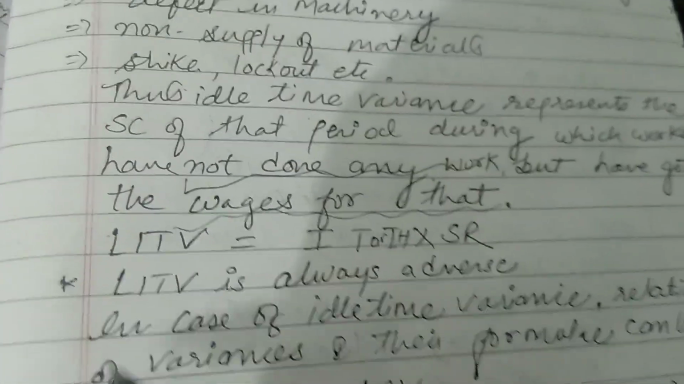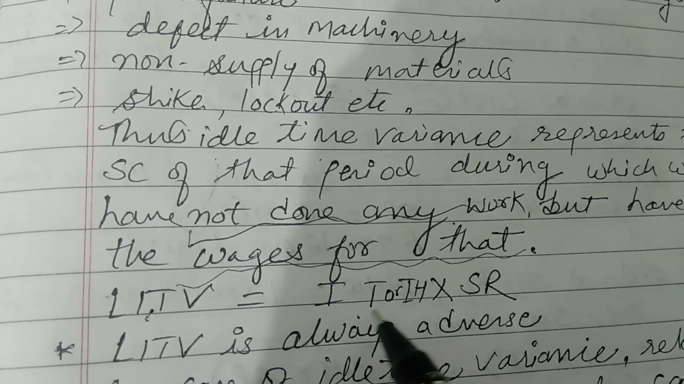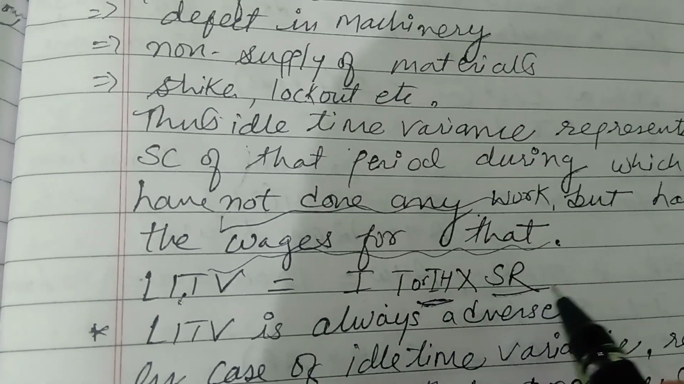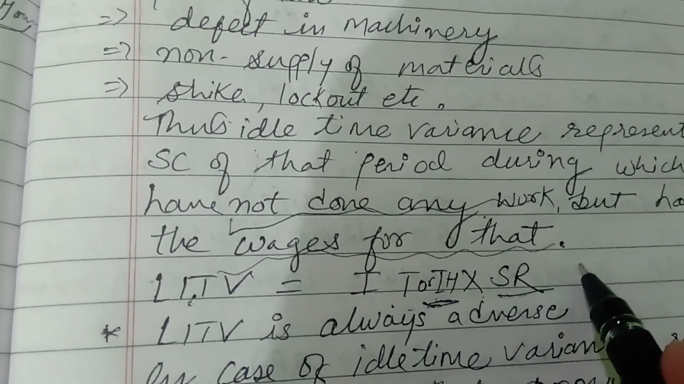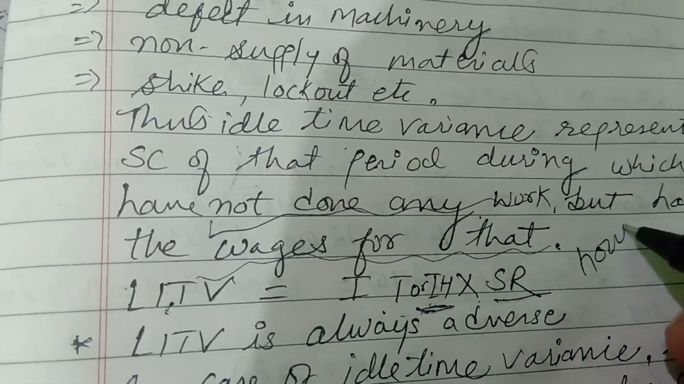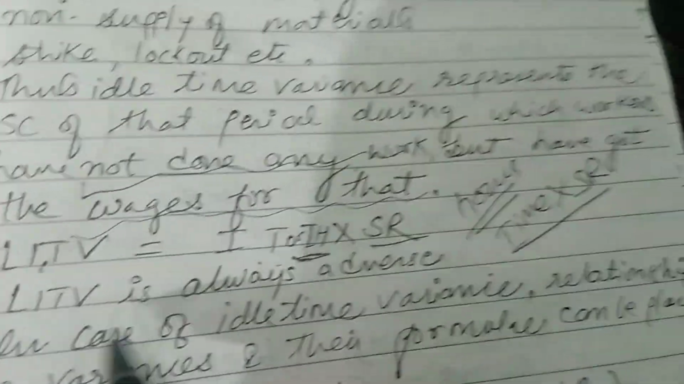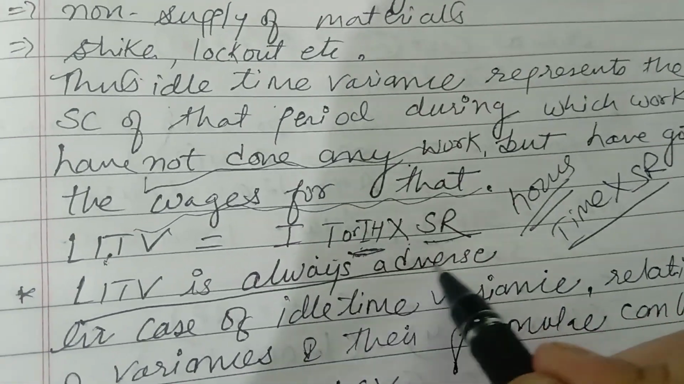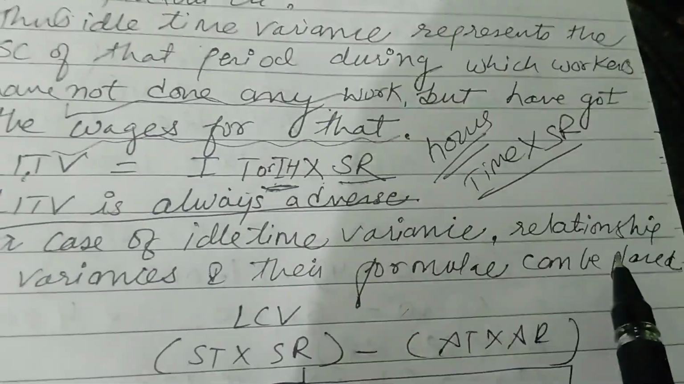The formula for the labor idle time variance is idle time, or total idle hours, into standard rate. Again, idle time into standard rate. Because idle time is measured in hours, we have to take the time and the standard rate. One thing that is the key factor of this labor idle time variance, that is LITV, is always adverse. It always comes in negative form. In case of idle time variance, the relationship between variances and their formulas can be placed.